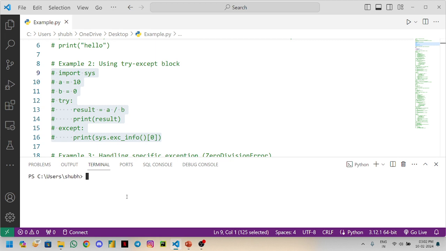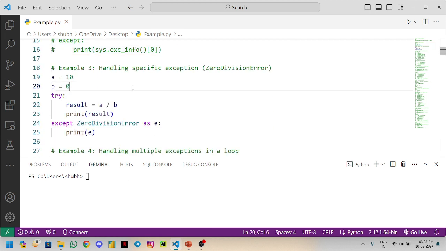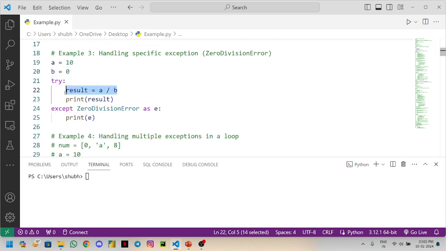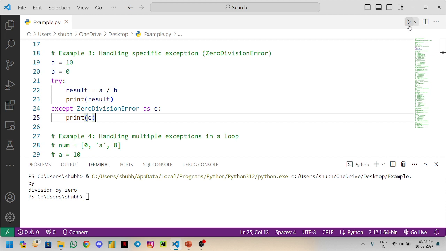Now we will try to resolve it. The exception will occur and it will just print e, meaning only the ZeroDivisionError message, division by zero, will be printed. This is how you handle specific exceptions like ZeroDivisionError.